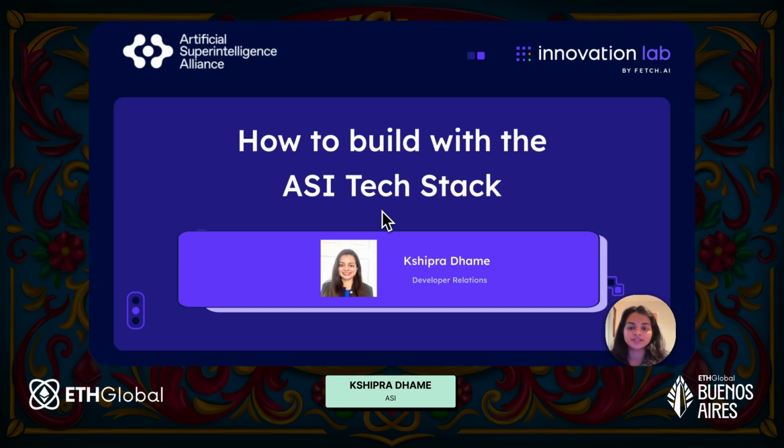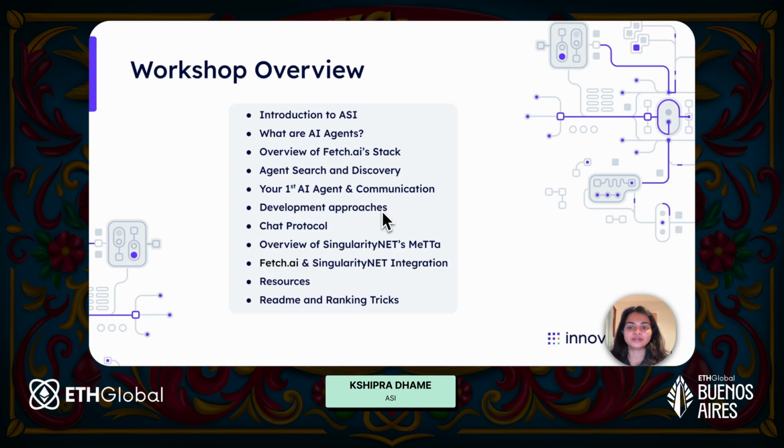I'm Kshipra, a part of the DevRel team, and today I will discuss how to build with the ASI tech stack. So first, let's take a quick overview of the workshop agenda. First I will be giving you a quick introduction to the ASI Alliance, then I will explain what AI agents really are, followed by the Fetch.ai tech stack and how agents can be searched and discovered within the Fetch.ai ecosystem. Then we will do a quick hands-on where we will create our first AI agent, and we will also see how two AI agents can communicate with each other.